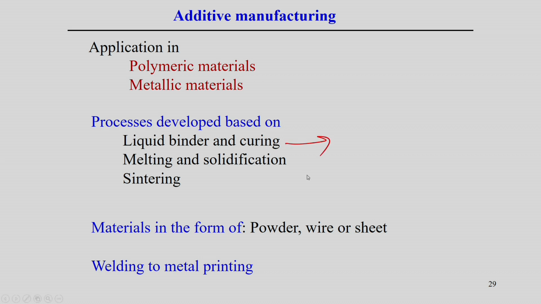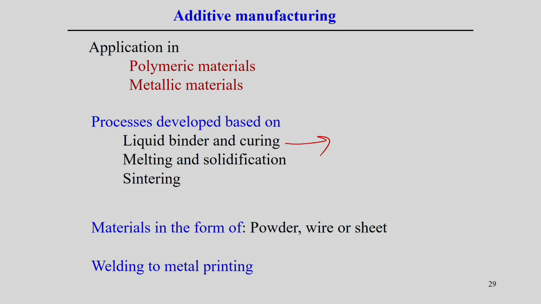This is actually a very old process in additive manufacturing. We use the liquid binder, we fill in the liquid binder to a certain dimension, or a layer of the liquid binder exists, and then we focus some laser or ultraviolet ray to cure only that particular part of the component. Once that particular part of the component is cured, if we follow this way, then we can create an object. That is, in principle, the liquid binder and curing process.